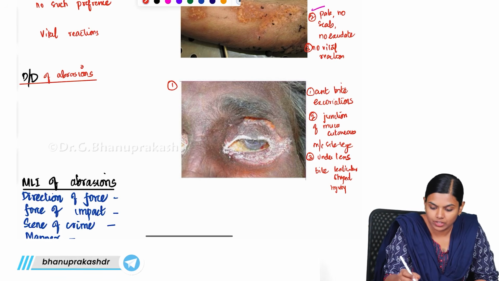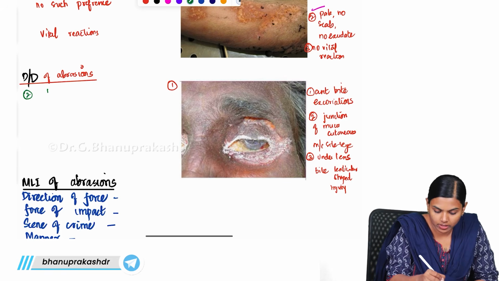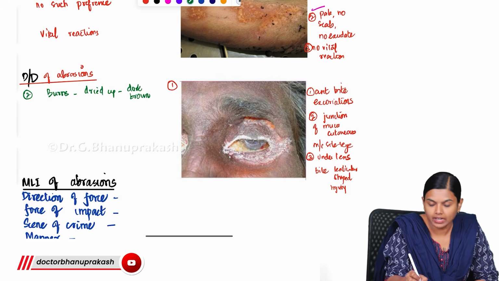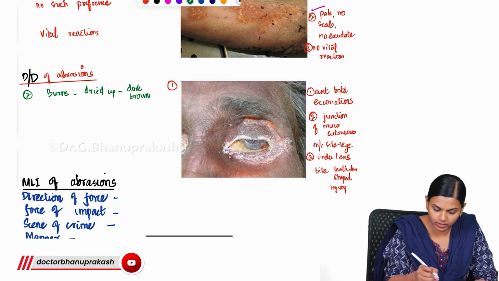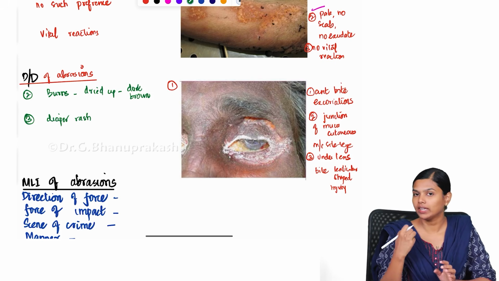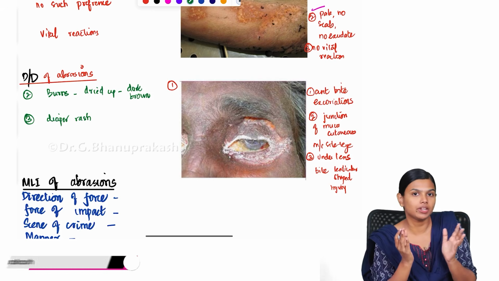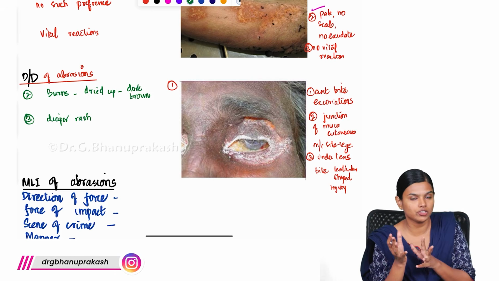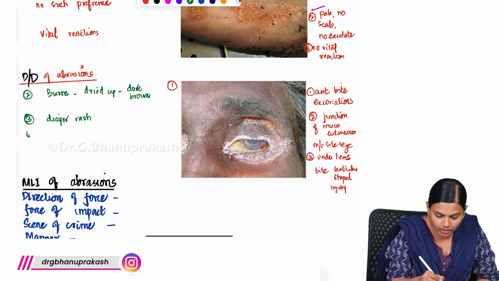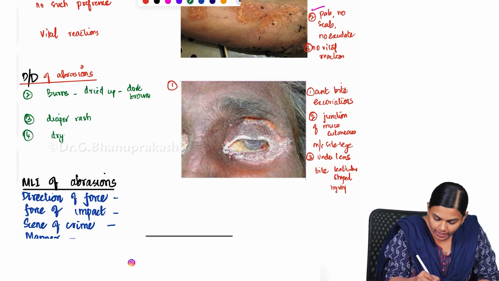Apart from that, there are other conditions which can simulate an abrasion. One is burns, especially when they have dried up. They become a very dark brown color and look like an abrasion. Another differential diagnosis is diaper rash. It will look like an abrasion because there is constant pressure over that area and there might be excoriation also, but it is actually not an abrasion. Then, drying up of skin.